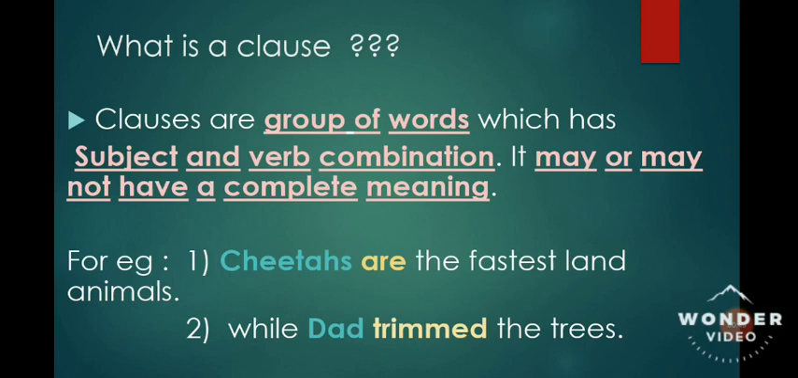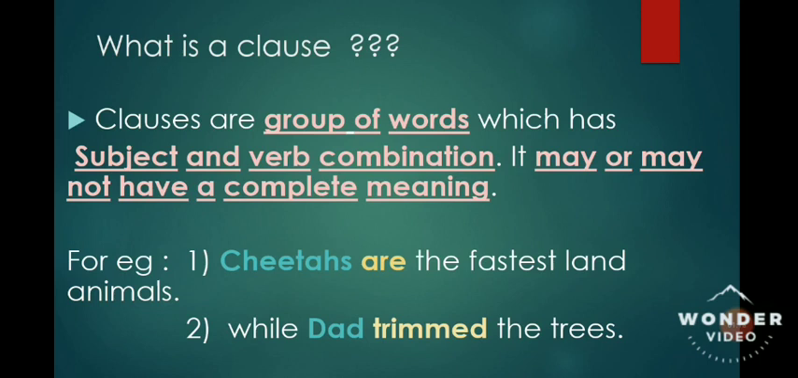Now there are three characteristics that you should keep in mind. Number one, clauses are a group of words. Second characteristic is which has a subject and verb combination. Third and the most important characteristic is it may or may not have a complete meaning. So it may or may not give you a complete sense.